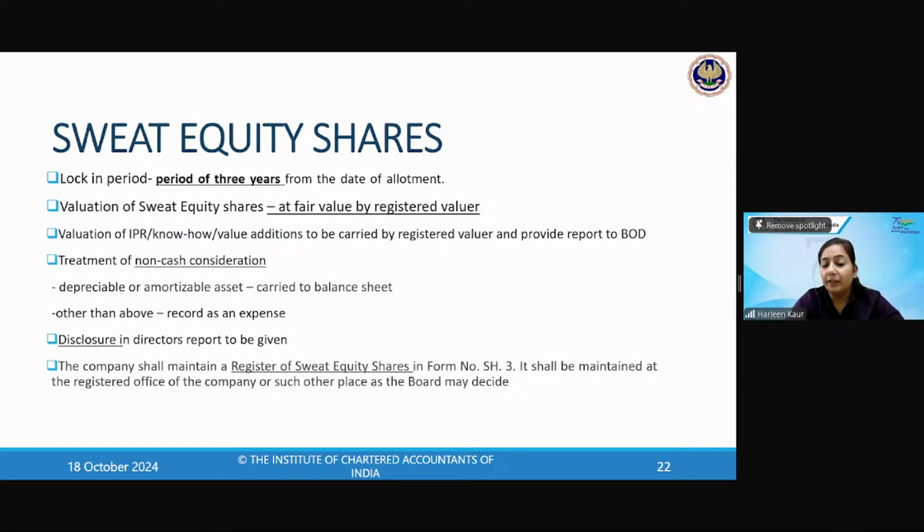What is the lock-in period? What is the meaning of lock-in period? Sweat equity shares are issued with a lock-in period of 3 years from the date of allotment. Question to the class. What is lock-in period?